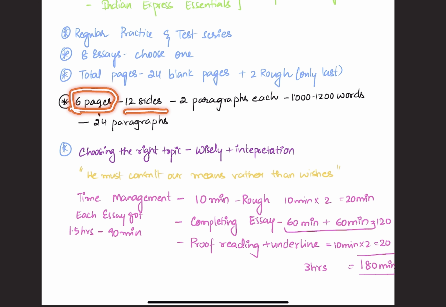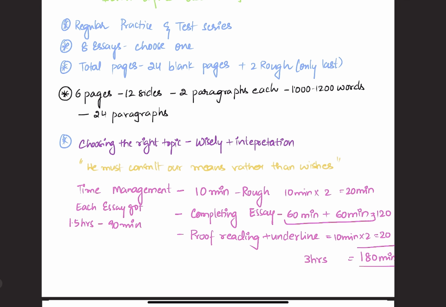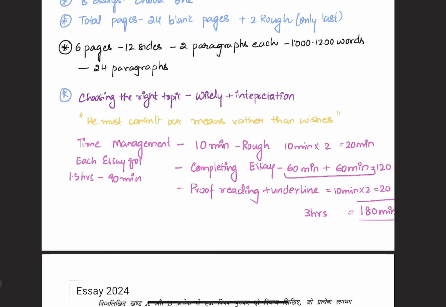Each essay is given 6 pages, that is 12 sides. How I chose to write is 2 paragraphs on each page, for 1000 to 1200 words and 24 paragraphs. I hope you are getting it: if 2 paragraphs are written in each page, you will be able to establish 24 paragraphs.